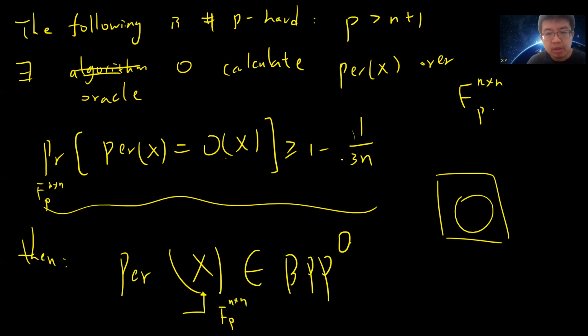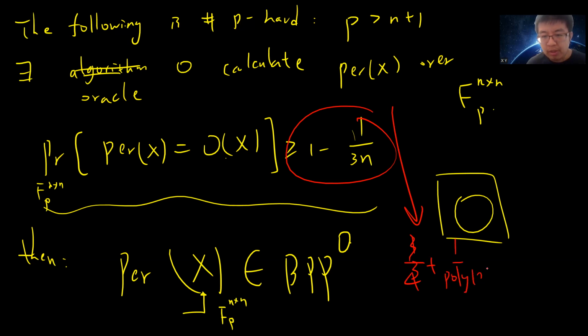In this video I will prove this. In the next video, I will give a stronger proof where one can bound this probability down to at least 3 divided by 4 plus 1 over a polynomial in n. That is a much more technical way to decrease this probability, so that as n goes to infinity, the bound goes to 3 divided by 4. So in that case this result is stronger, but in this video, let's focus on this one.